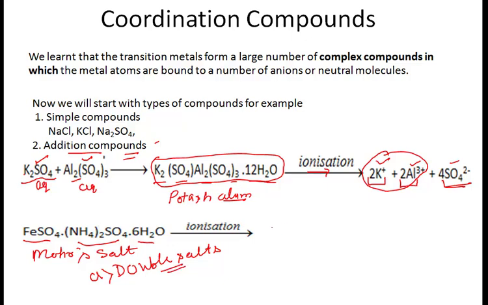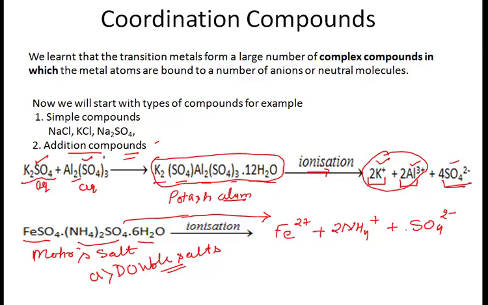It will result in the formation of Fe2+ plus ammonium, NH4+ ions, plus sulfate ions. So again, this compound on ionization has resulted in simple ions.